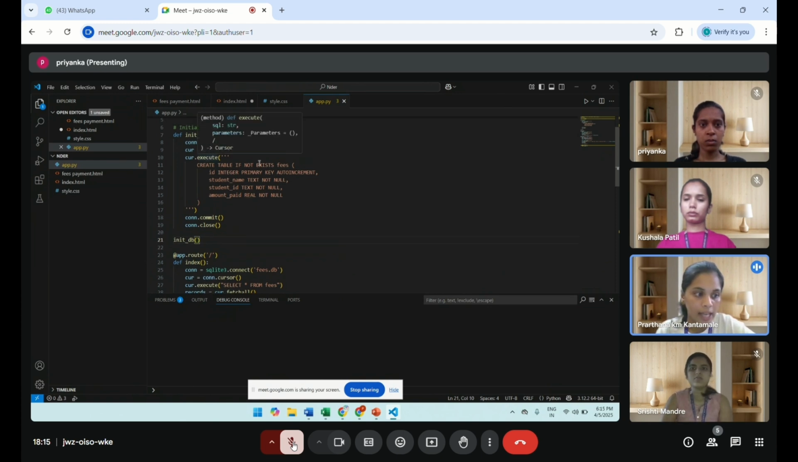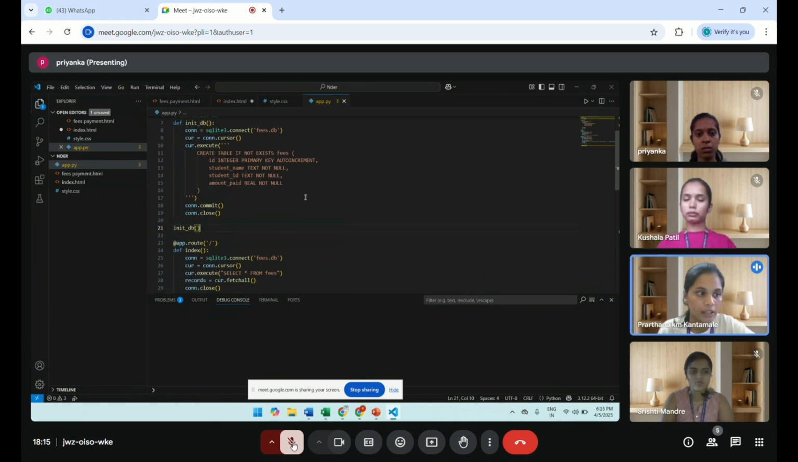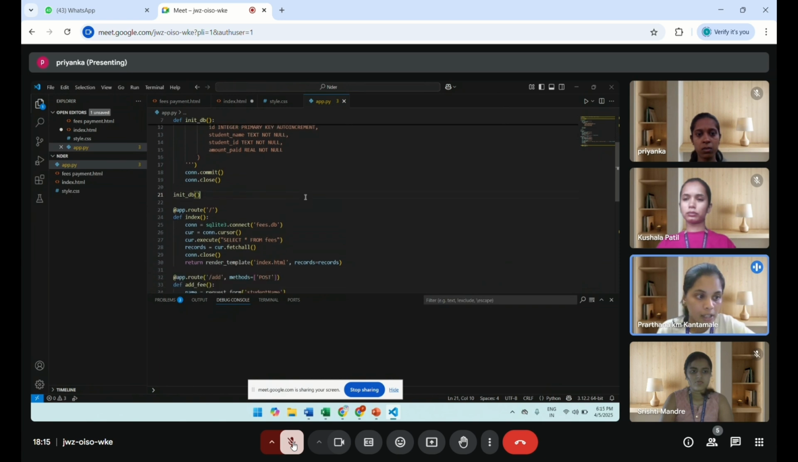Fields: ID, student name, student ID, amount paid. Home route: when the user opens it, it connects to the DB, fetches all the fee records, and sends them to index.html. Form submission route: triggered when the user submits the fee form, it stores the submitted data into fees.db using an insert SQL query. And run the app, which starts Flask in debug mode.